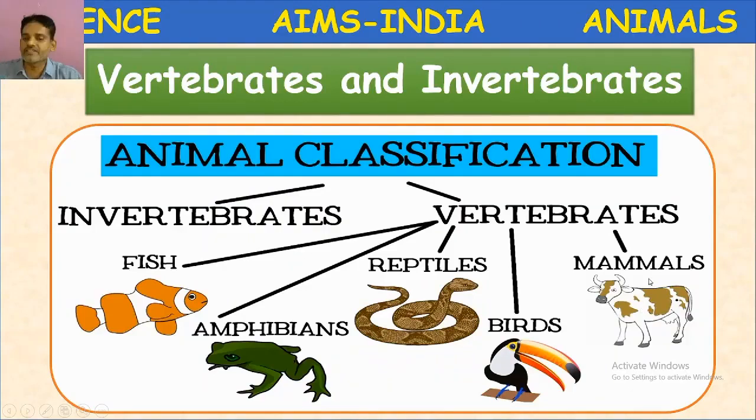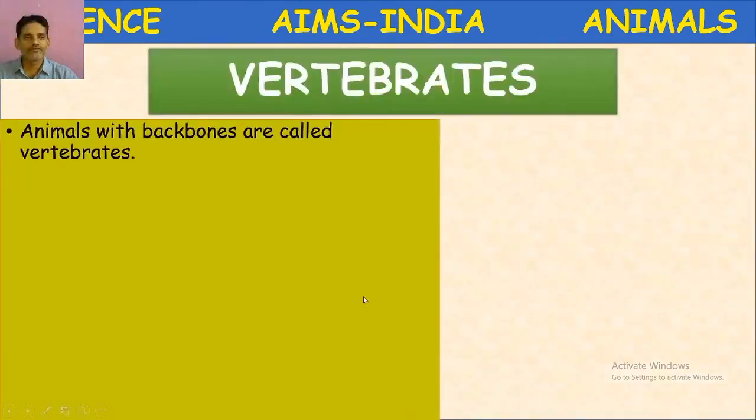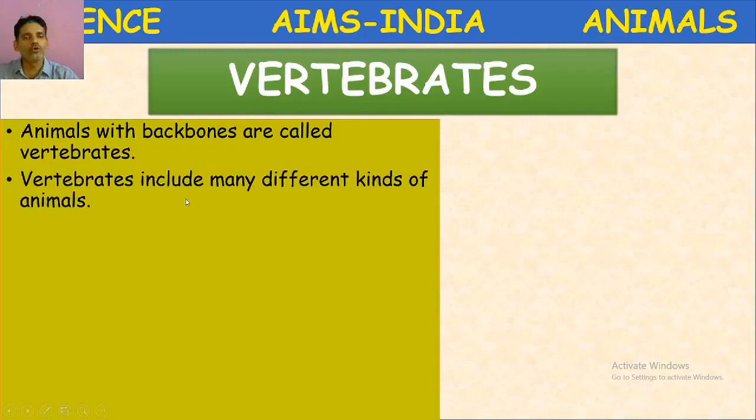Human beings belong to which category of vertebrates? Yes, mammals. Let us proceed. Vertebrates. The animals with backbone are called vertebrates. Vertebrates include many different kinds of animals.